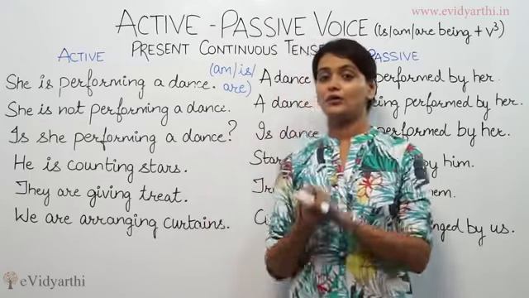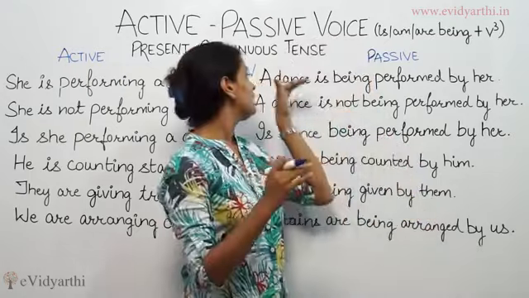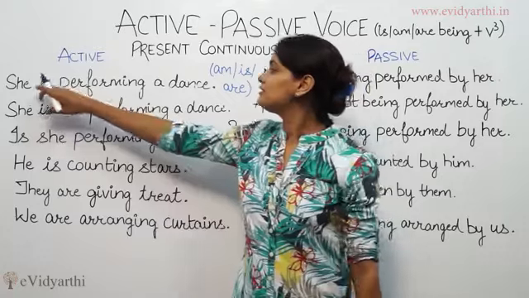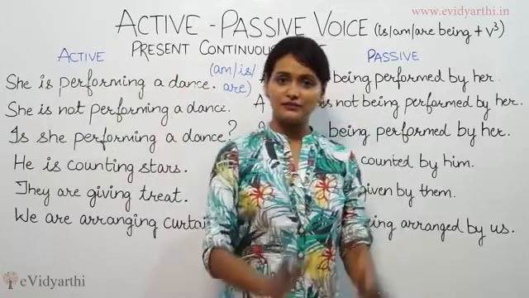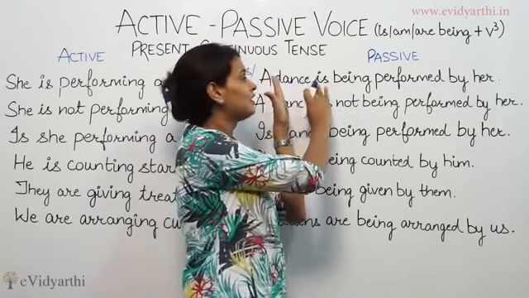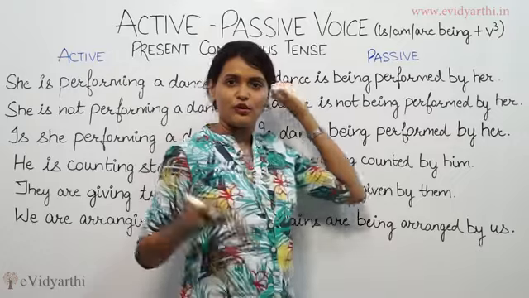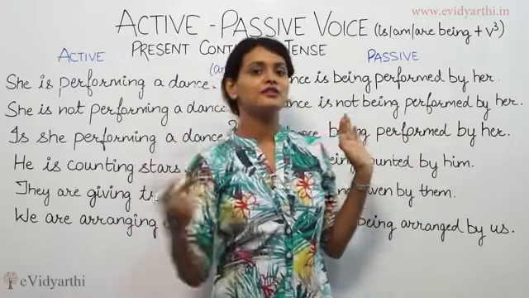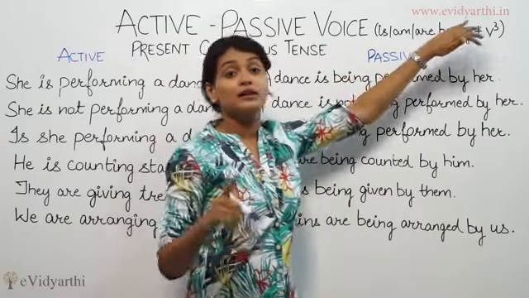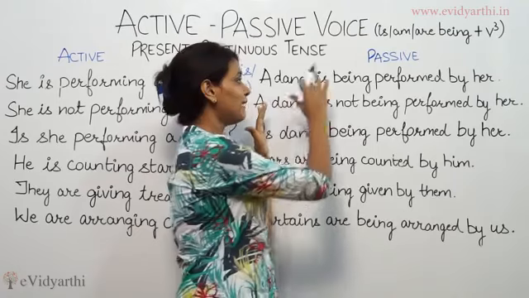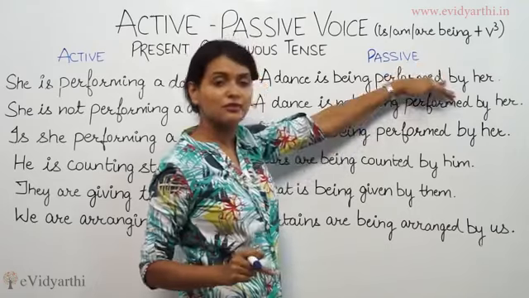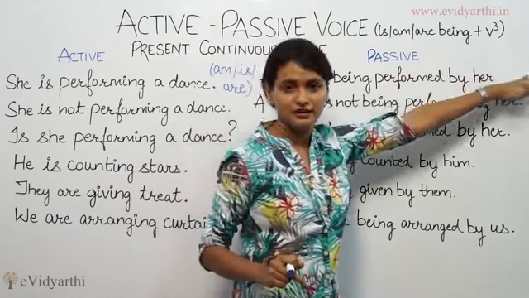passive voice. Now, when we arrive at passive voice, what do we find? A dance is being performed by her. Why? Because dance here is an object. In passive voice, the object becomes the subject of the sentence, and following the subject, the verb is kept. So, when am, is, are in the active voice, it becomes is being, am being, or are being, plus the third form of the verb in the passive voice. A dance is being, that form of the verb, performed by her.